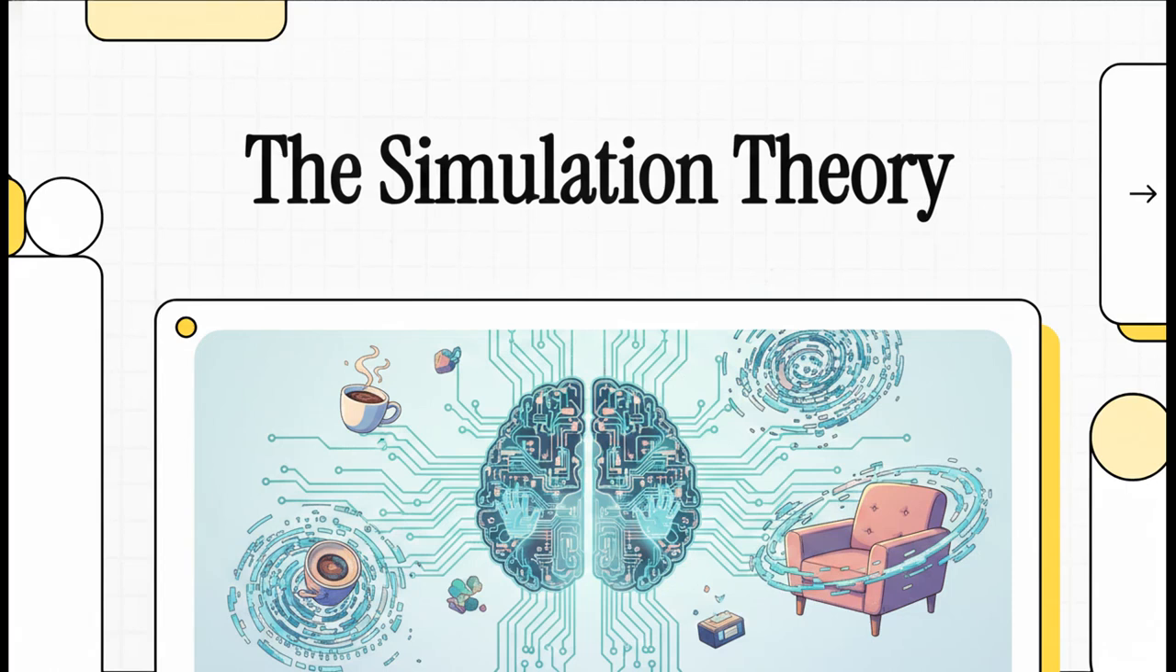Imagine for a second that your entire life, your deepest memories, the rich smell of your morning coffee, the literal chair you're sitting in right now, what if it's all just code? And I don't mean metaphorical code. I mean actual, tangible, digital data running right now on some colossal, unfathomable computer. Welcome to our latest explainer, where we're digging deep into the source material behind the simulation theory.